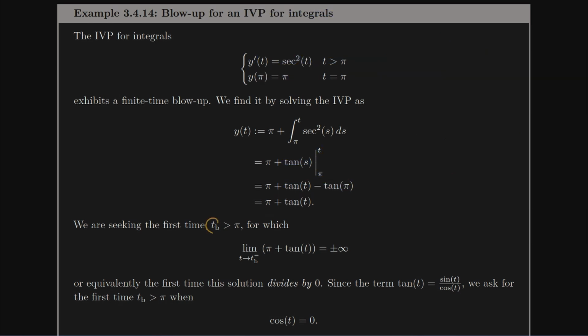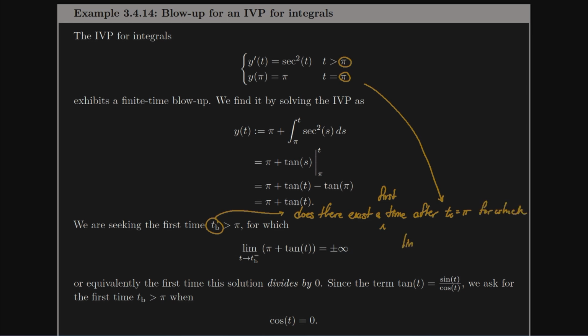We then ask, if we're looking for a blow-up time, does there exist a time, and we should really think a first time, after the initial time, which in this case was pi. You can find the initial time right there. So does there exist a time after pi for which the limit as t goes to this time, tb, of pi plus tangent of t equals plus or minus infinity? Question mark. And an easier way to answer this is really, we're going to ask the question, is there a time at which our solution divides by 0? That's almost always going to be the way to answer these problems. So to find a blow-up time, we're looking for our solution dividing by 0.